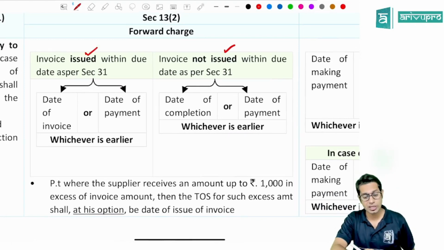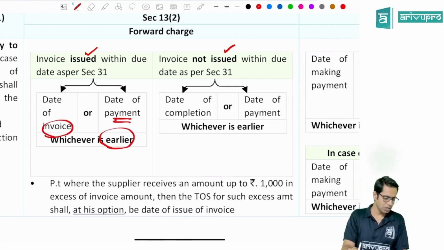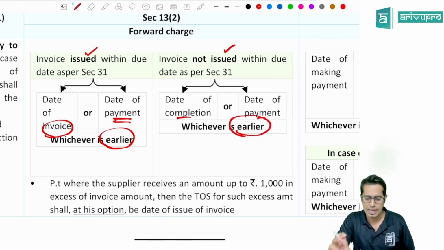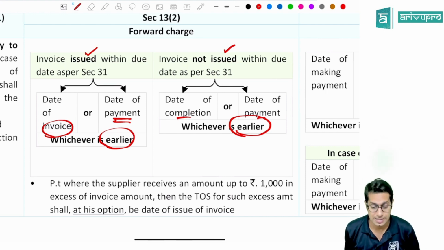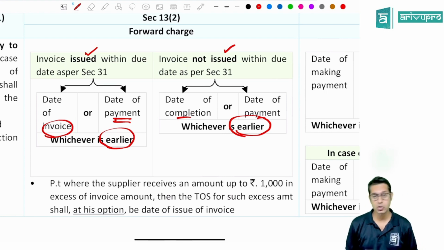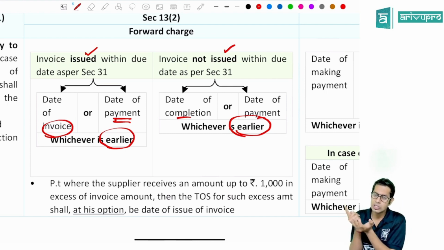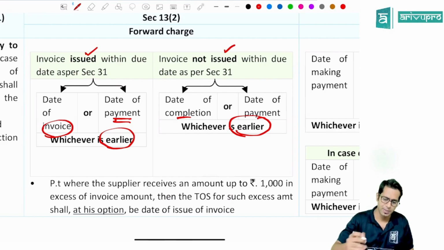If the invoice is issued within the due date, the date of invoice or date of payment, whichever is earlier, and if the invoice is not issued within the due date, then the date of completion or date of payment, whichever is earlier, will be taken as time of supply. So check, sir, whether the invoice has been issued within the due date or not. If it is issued within the due date, then the time of supply will be the date of invoice or date of payment, whichever is earlier. Sir, what if it is not issued within the due date? Date of completion or the date of payment, whichever is earlier, will be taken as time of supply.